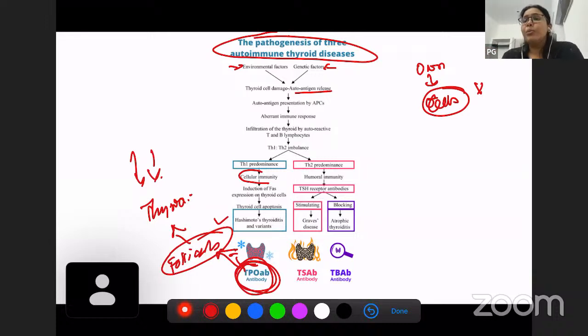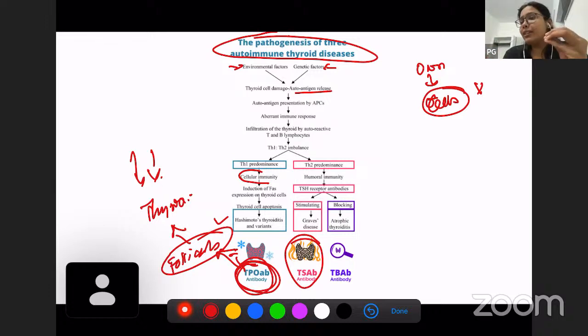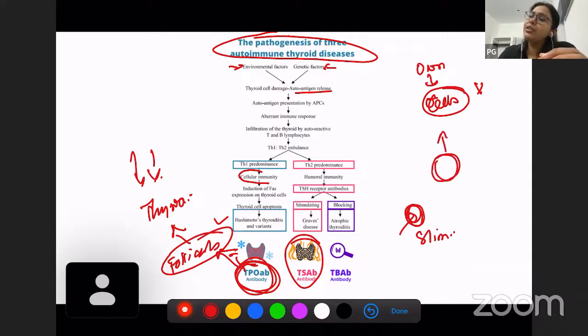Similarly in Graves' disease, autoantibodies are produced, but there is a slight change. Instead of attacking the thyroid follicular cells, they stimulate them. You should remember that thyroid follicular cells have a receptor, the thyroid stimulating hormone receptor.